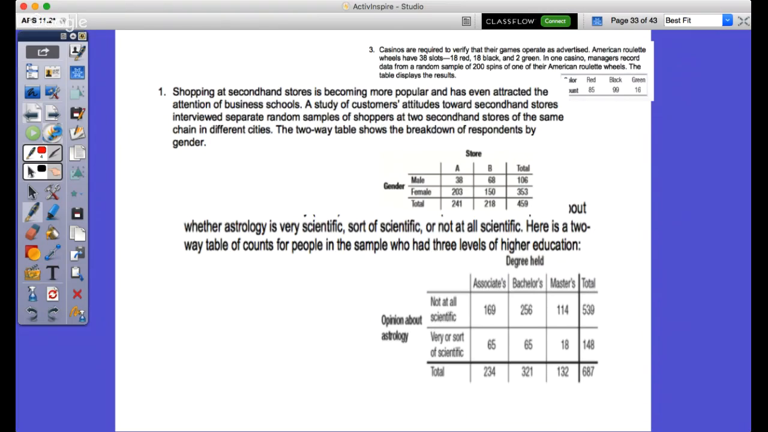So I guess my question is, how come A and B for store are 2 variables, but associates... Not 2 variables, 2 samples. 2 samples, but associates, bachelors, and masters are not 3 samples. Yeah, you got to be careful on the wording. Up here it says a study of customers' attitudes towards secondhand stores interviewed separate random samples of shoppers at 2 secondhand stores. Over here, on the second one, it said just 1 sample, right? That's the difference. Separate random samples. Does that make sense? Cool. All right, do you have any other questions at all?